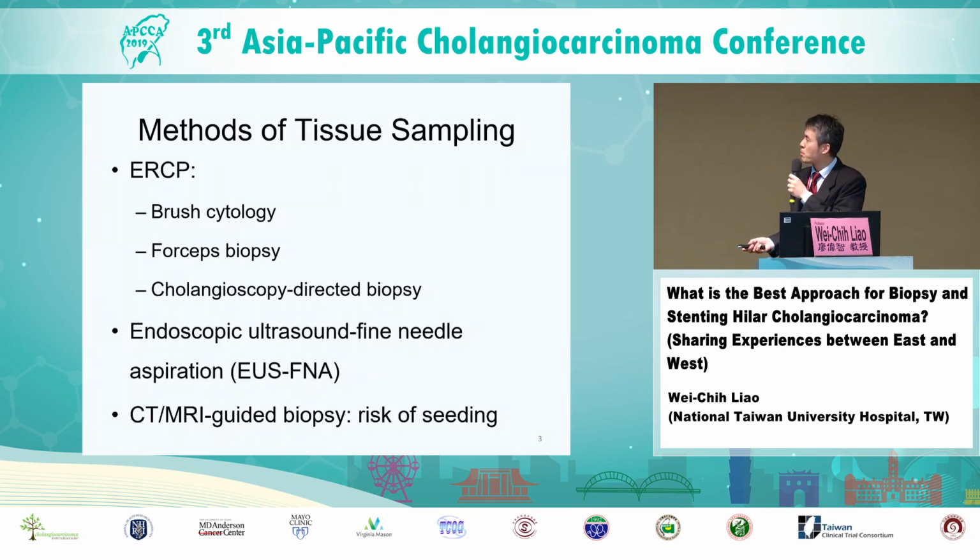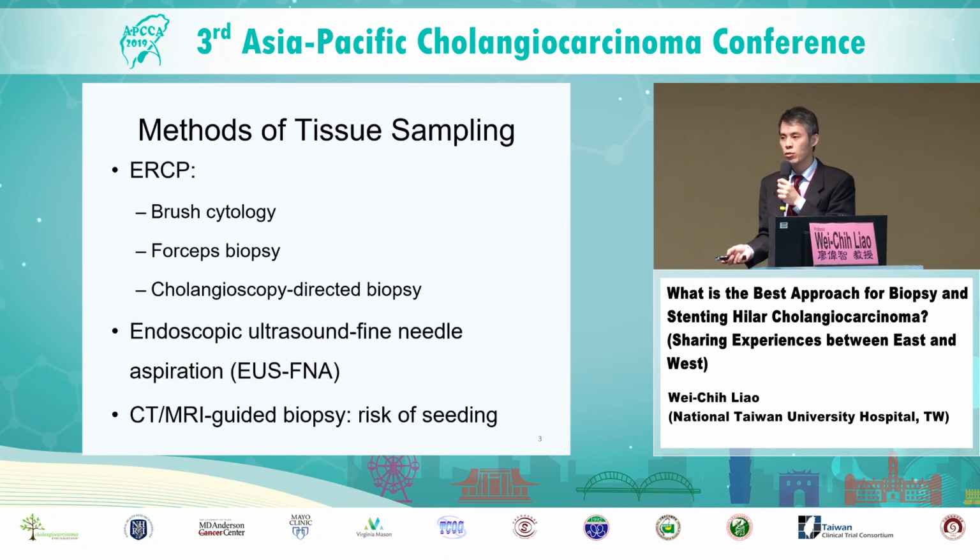The most commonly used methods of tissue sampling are ERCP-based techniques, as Professor Lee has just mentioned. The first is brush cytology, and the second is forceps biopsy. Then we have cholangioscopy-directed biopsy. We also have endoscopic ultrasound-guided fine needle aspiration or biopsy for tissue acquisition. Lastly, we can perform CT or MRI-guided percutaneous biopsy. However, because of the risk of seeding along the needle tract, this modality is now rarely used.